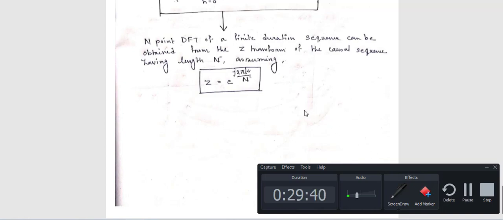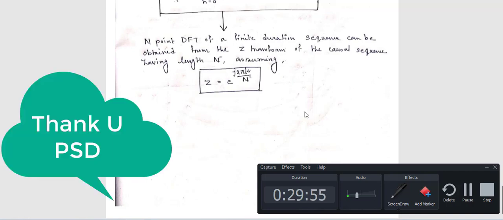One thing, in the next video I will discuss some numerical problems related to the Z transform, also the inverse Z transform, that means how you can check stability or causality, or how you can check the system condition using the Z transform. This type of numerical problem I will discuss in my next video.